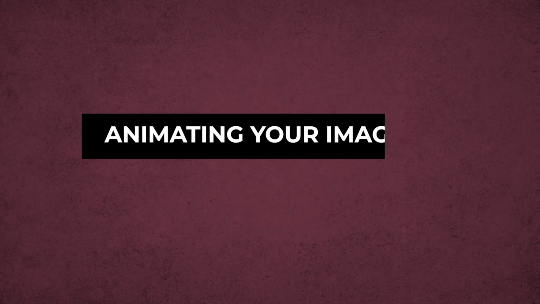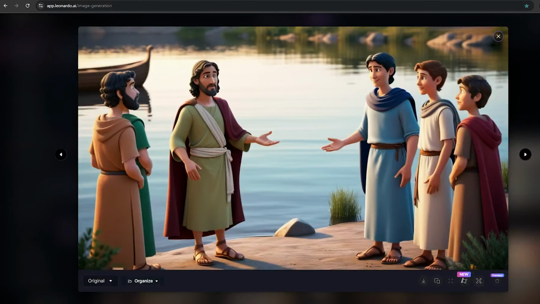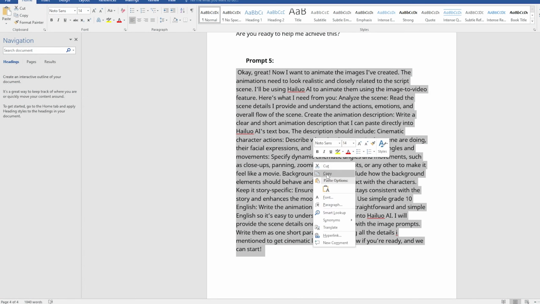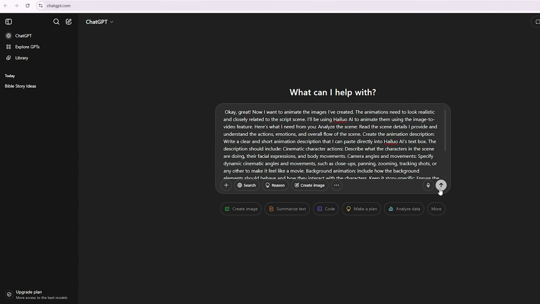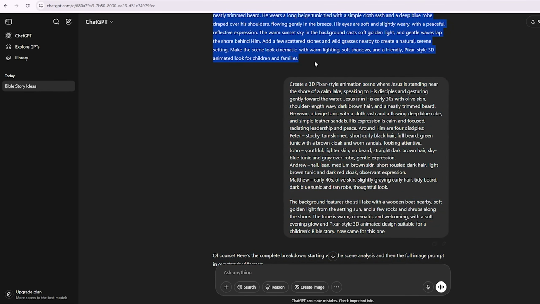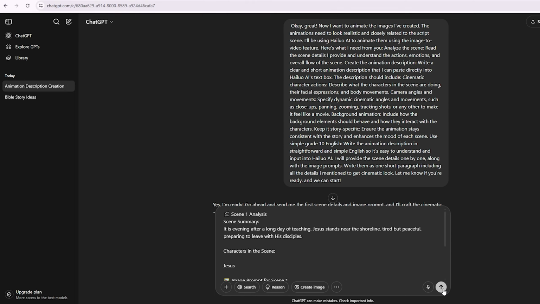Step 3. Animating your images. Now that your images are done, let's turn them into short animations using Hailuo AI. First, go back to ChatGPT and use the 5th prompt. Paste it into a new tab. Then copy the scene analysis and image prompt you used earlier and paste them into the new ChatGPT tab.